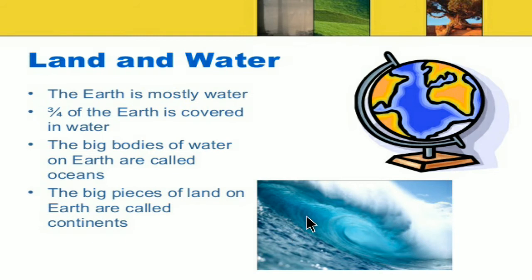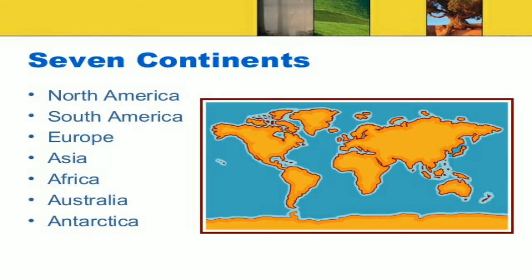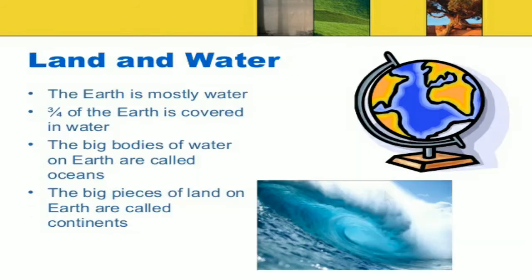Here we can see big pieces of land, called continents, and these blue parts, these big bodies of water, are called oceans. So our Earth is divided into two parts, land and water.